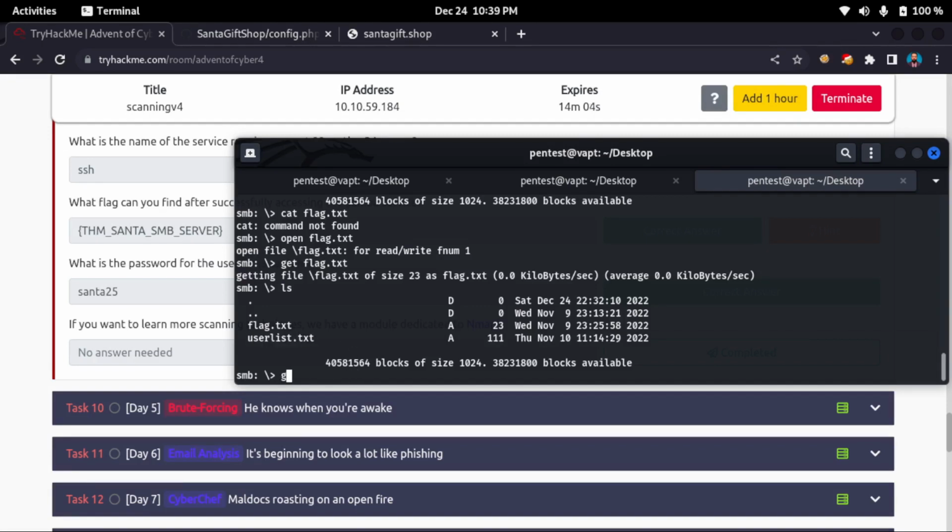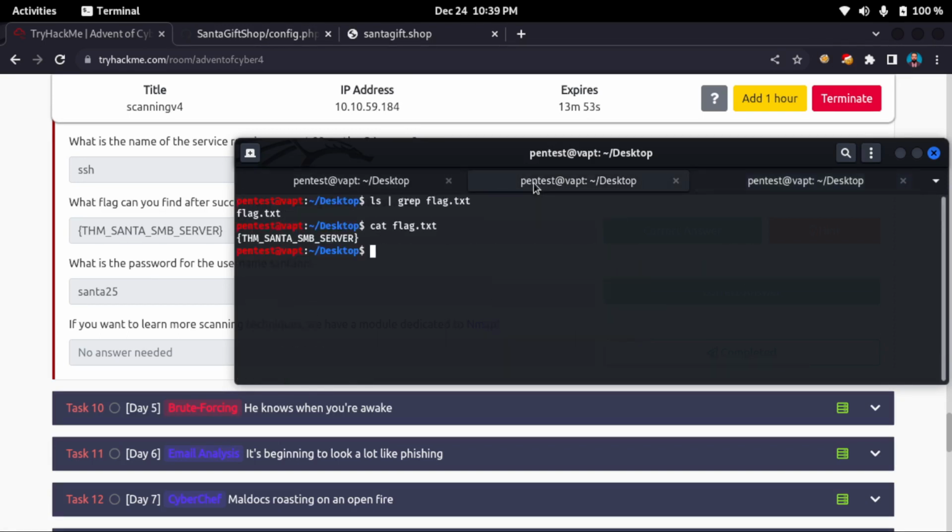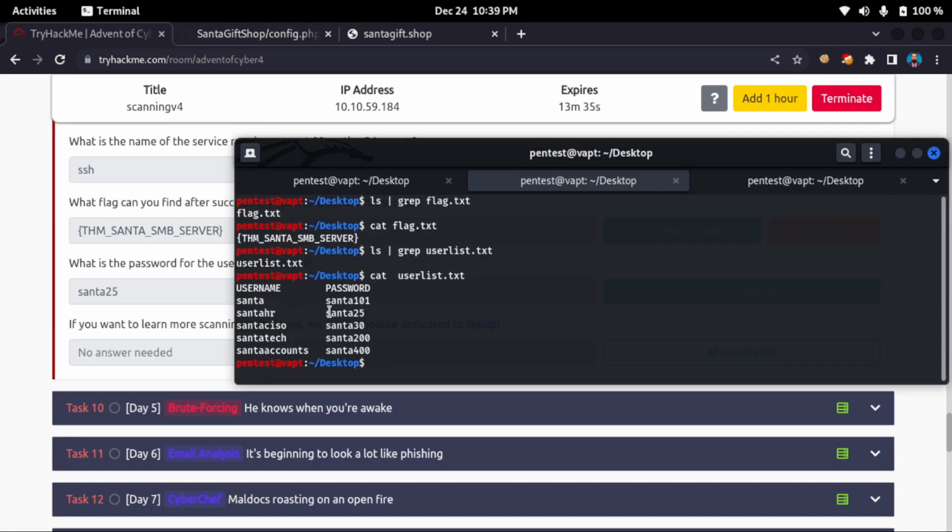For that, we will again get user list.txt and then press enter, and we'll just grep for user list.txt, and here we have the file. I will do cat. So we have all the passwords. These are the usernames and these are the passwords.